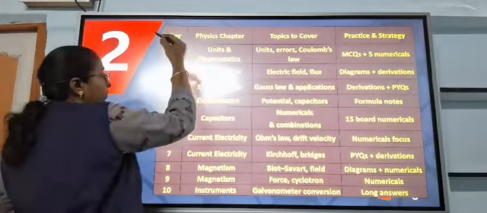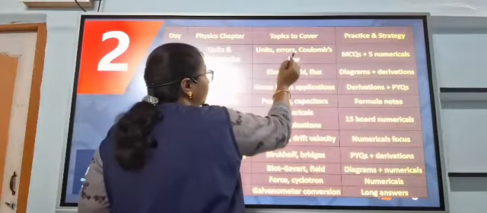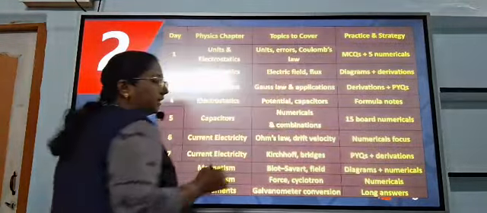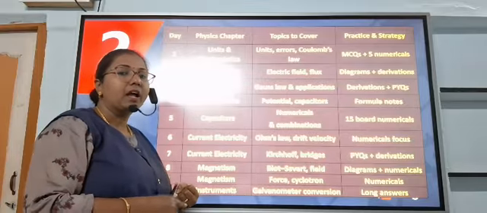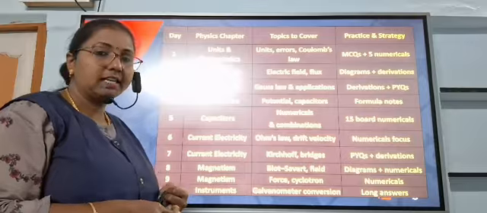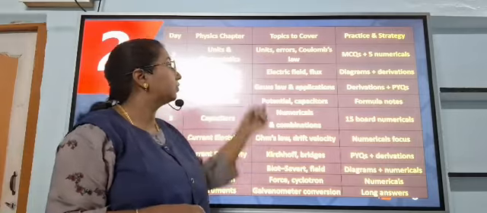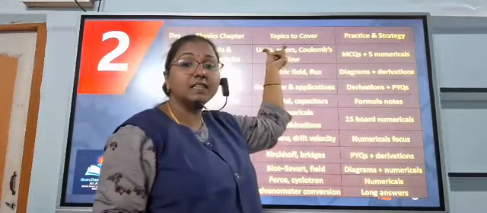So day 1, unit electrostatics: you have to cover units and Coulomb's law related details. Derive Coulomb's law in vector form and the force due to a collection of charges. These derivation questions, all formulas and units, you have to cover for the first chapter.